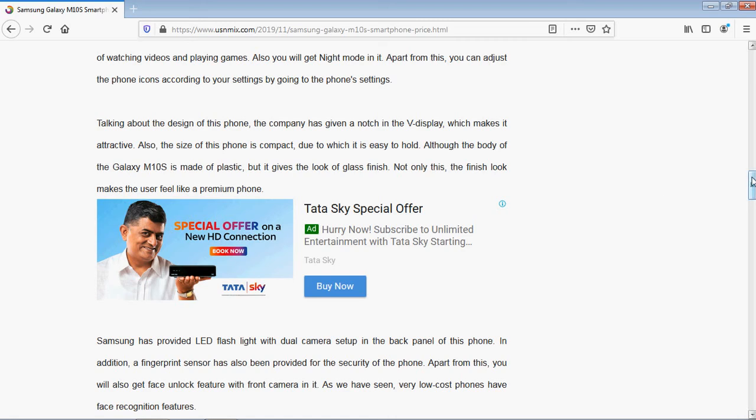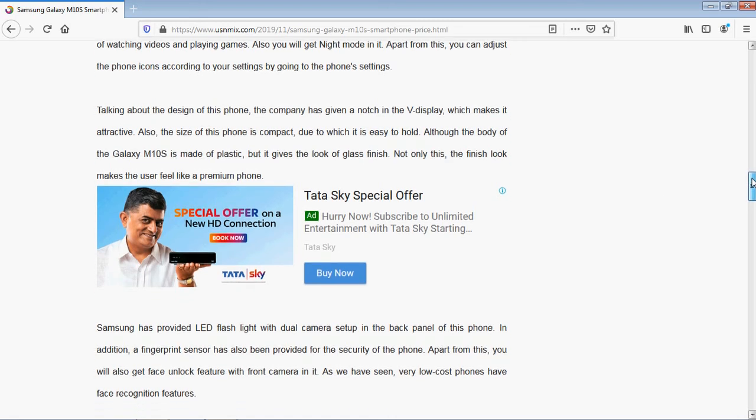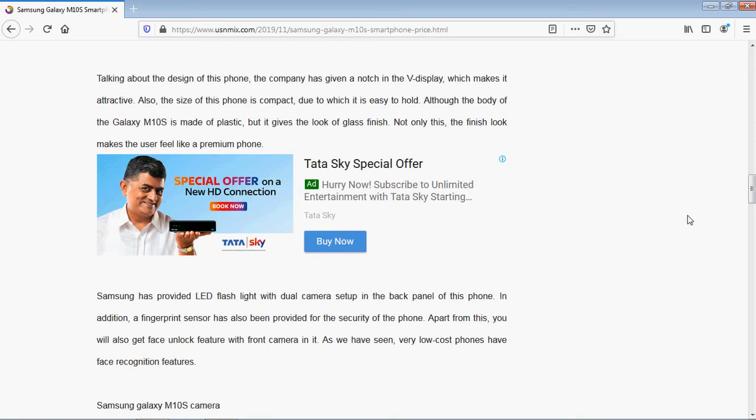So a fingerprint sensor has also been provided for the security of this phone. Apart from this, you will also get the face unlock feature with the front camera in it. So we also have this face unlock feature with the front selfie camera, and also the fingerprint sensor, as special features to unlock this phone.